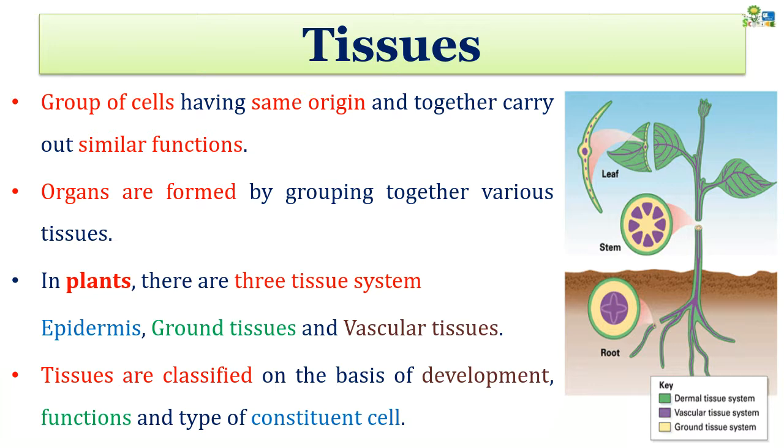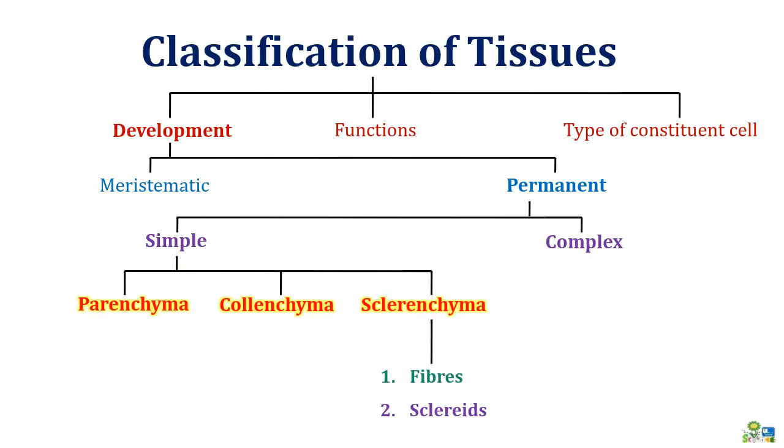In plants there are three kinds of tissue system. One is the epidermis, another is the ground tissue, and the third one is the vascular tissue system. In this image you can see the different kinds of tissue system in different organs. In case of root, stem and leaves, the color itself indicates the type of tissue system present at various levels in different organs.